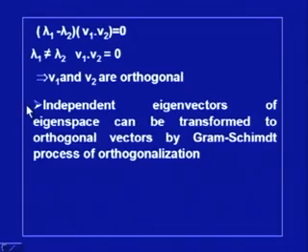Now, this means that we have a given matrix A, it will have some distinct eigenvalues, and those eigenvectors will be orthogonal, but there are some eigenvalues which are repeated, and suppose we can find independent eigenvectors corresponding to those repeated eigenvalues. The question is, can we also orthogonalize them?